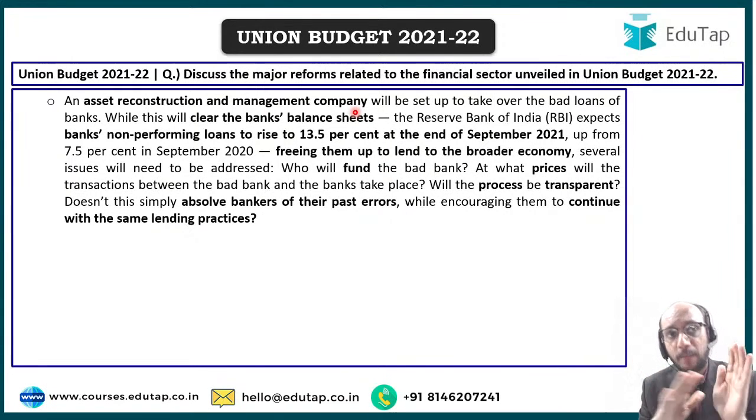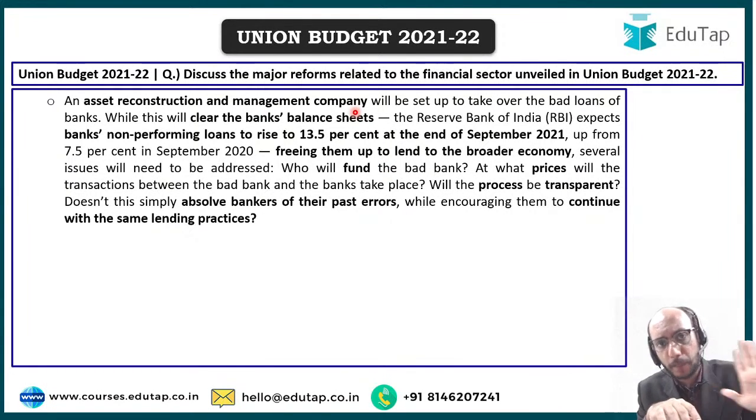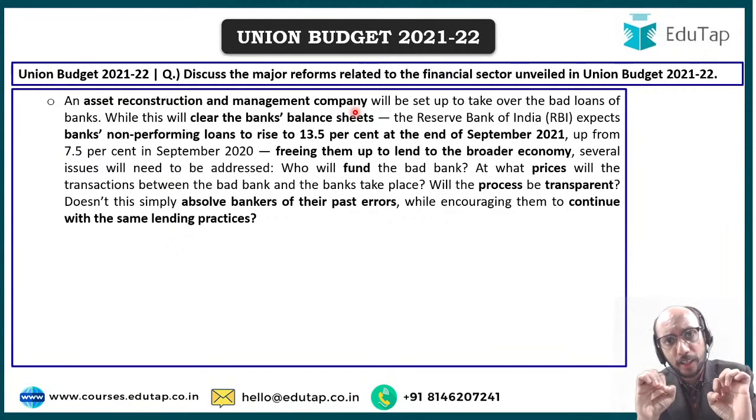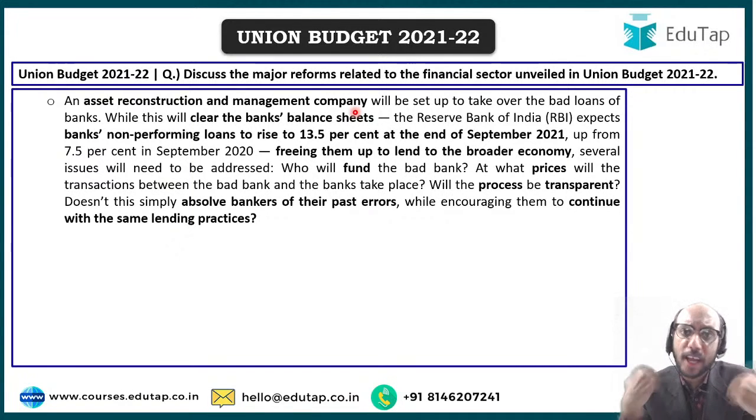Suppose this asset reconstruction and management company decides that it wants to buy non-performing assets worth 5 lakh crores, right? Where is that 5 lakh crore going to come from? Who has that 5 lakh crore? At what prices will the assets be purchased?